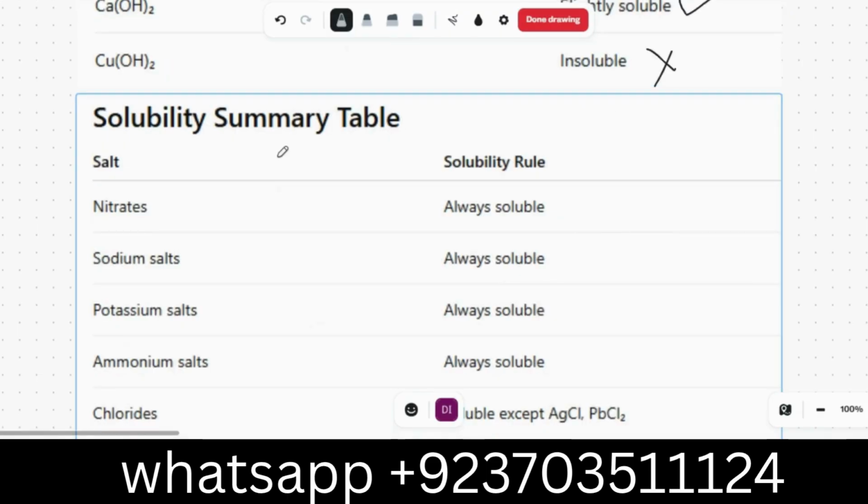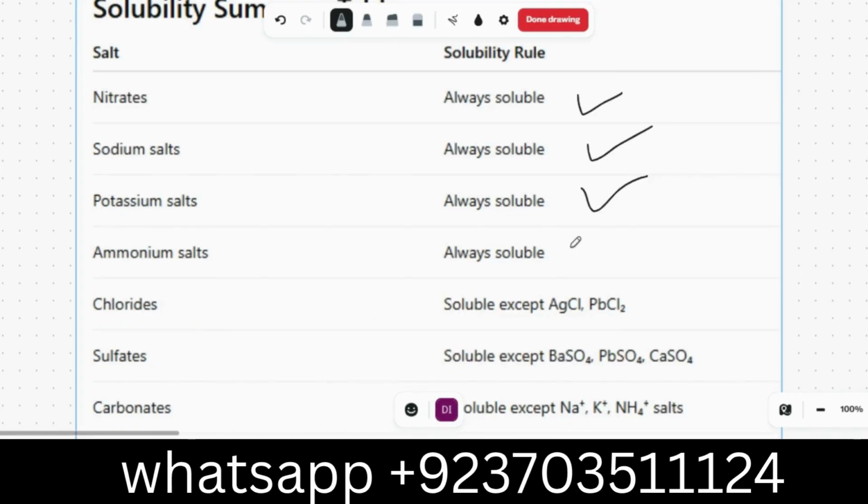Solubility summary table. Nitrates are always soluble. Sodium salts are always soluble. Potassium salts are always soluble. Ammonium salts are always soluble. Chlorides are soluble, except for lead and silver, which we have talked about, which are not soluble.